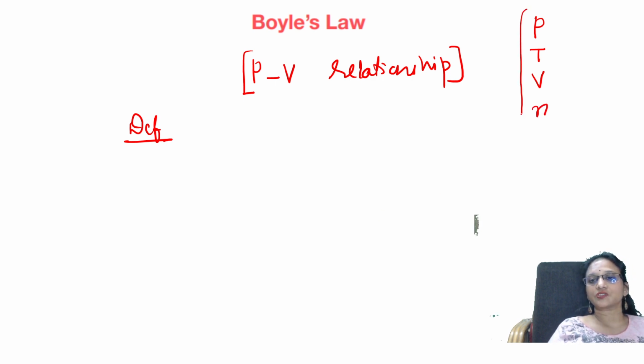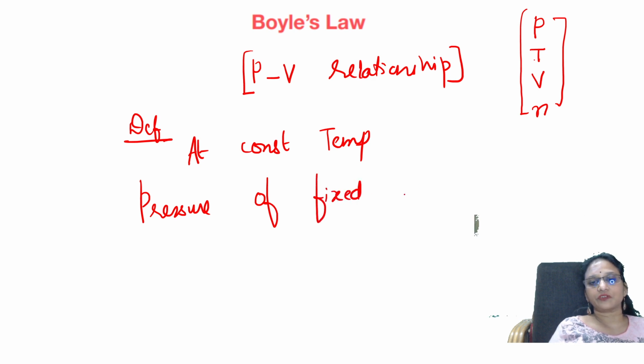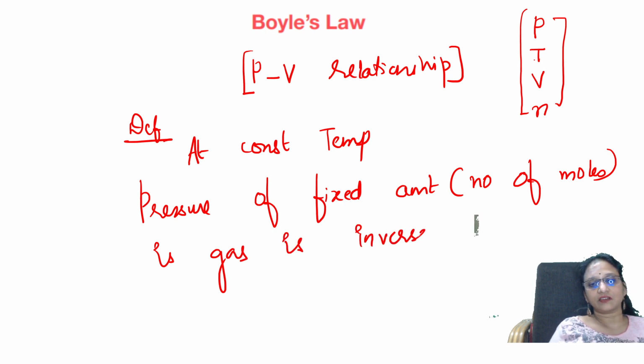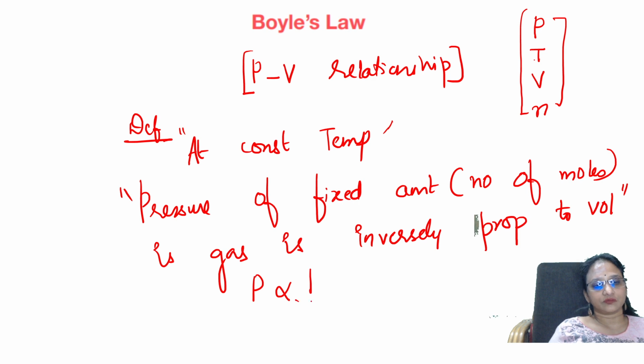We keep one constant and the other two are variables. In Boyle's law, at constant temperature, with a fixed amount of gas, meaning the number of moles is fixed, the pressure of the gas is inversely proportional to volume.